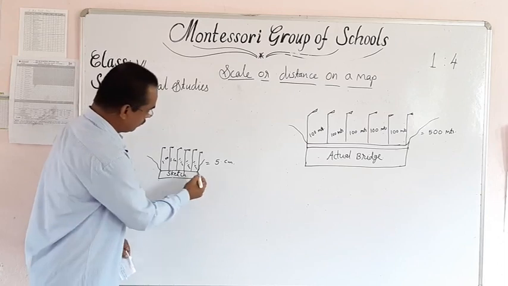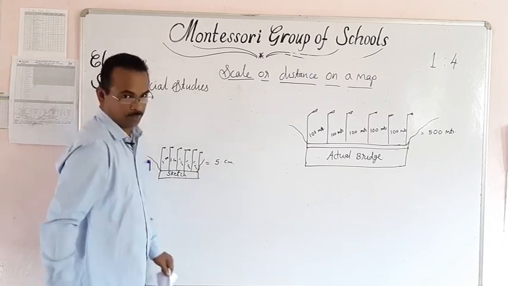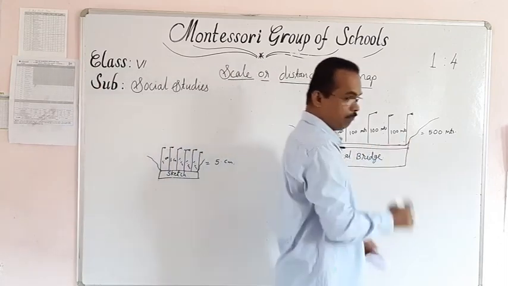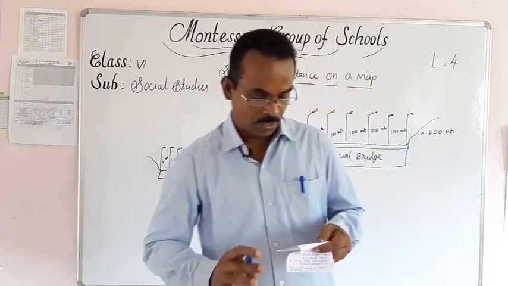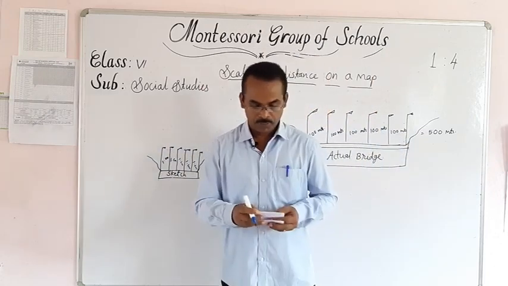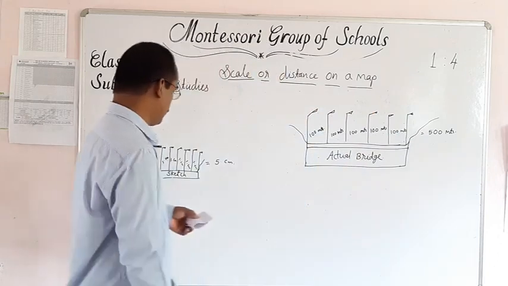And here the total length is 5 centimeter. Here 500 meters. So in this way she made a sketch. Now let us see, the distance between the first and last post was 5 centimeter here.